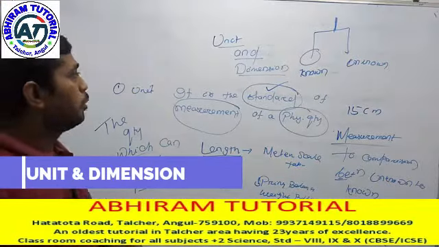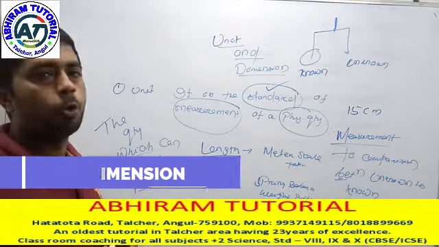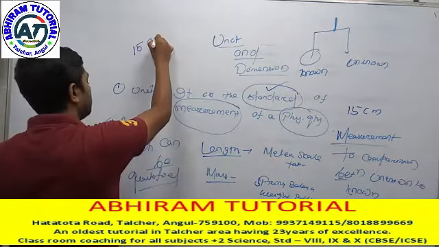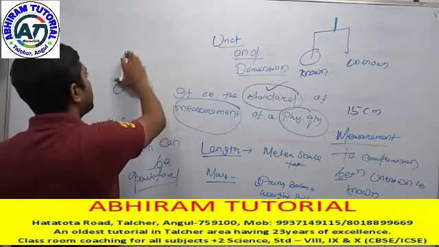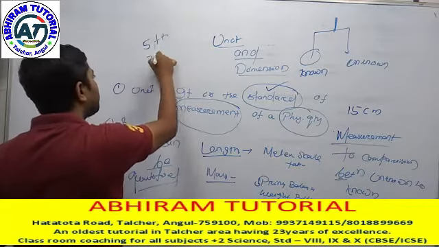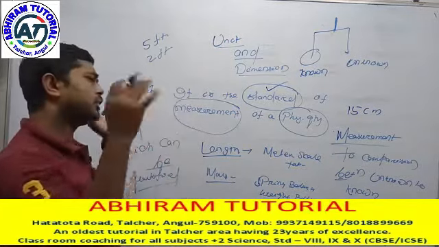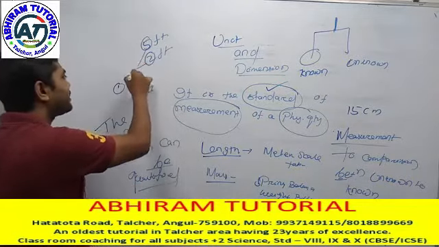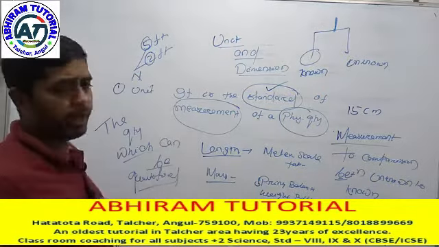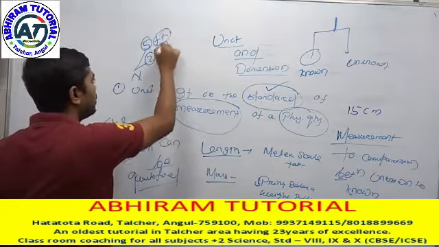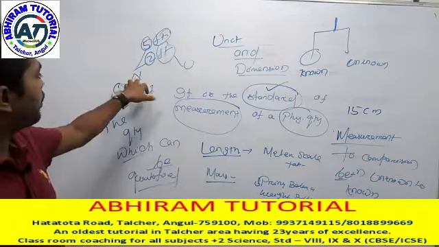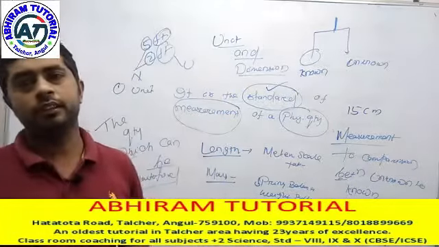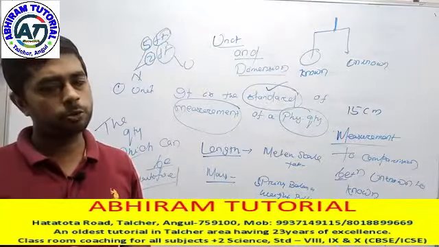When we are measuring the length of a room, what is the answer? Either it is 5 foot or 2 foot or any other thing. Just imagine this is only an example of a value. So let us imagine here 2 and 5. This is called the numerical value, that I am telling you, N. But what is foot? This is called U. When a numerical value is combined with a unit, it is converted into a measurement. Do you have any doubts? No.